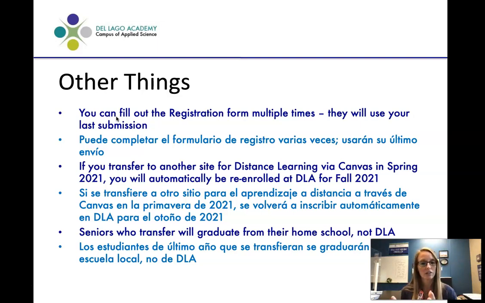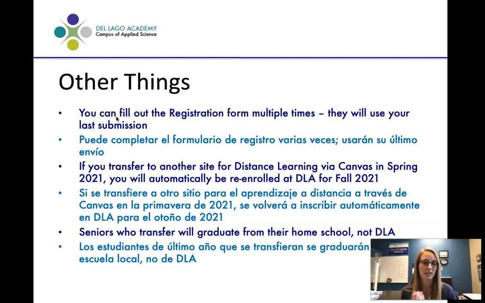And then also seniors, things are a little bit more complicated for them because their classes are different. So us being able to offer distance learning sections at DeLago will be more complicated for seniors, and it's a little less likely. We're still going to try. So please answer that survey honestly and tell us if that's your first choice. Mark that as your first choice.